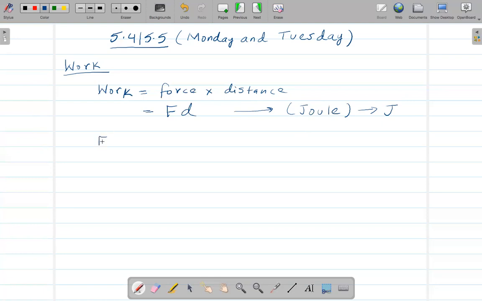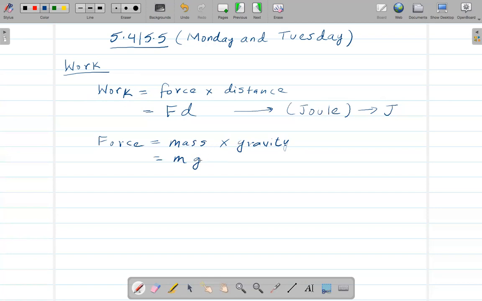Now, what is force? I guess you all know that force is mass times gravity. We can say the mass M and the gravity G, so F equals mg, or you can even say ma.